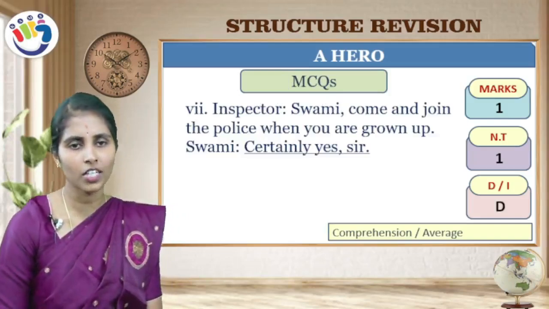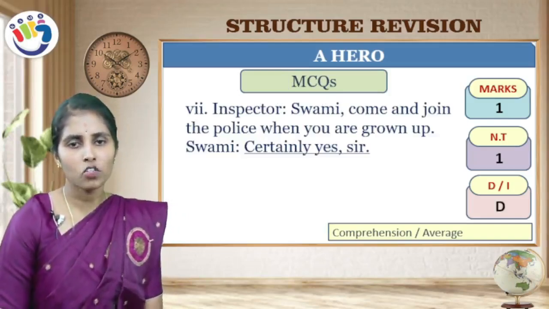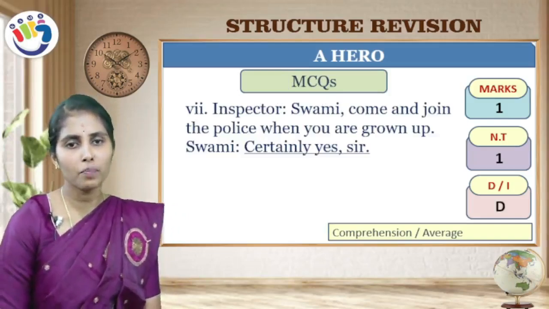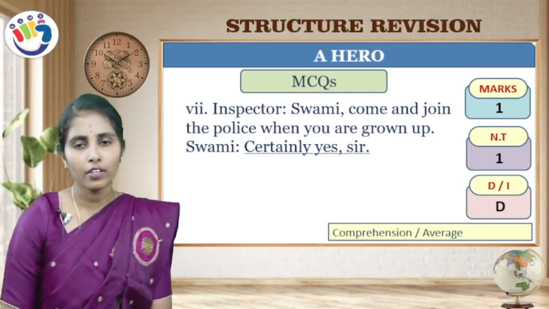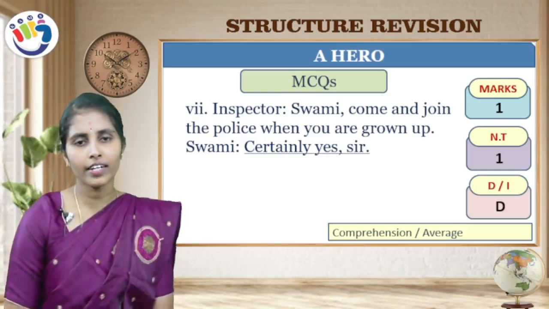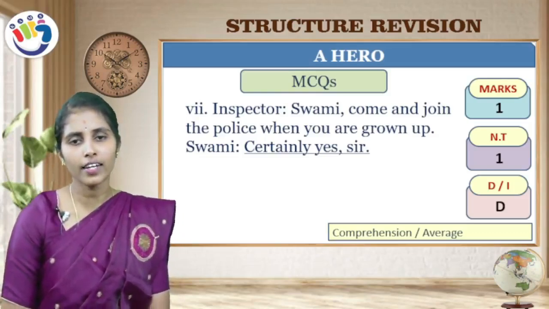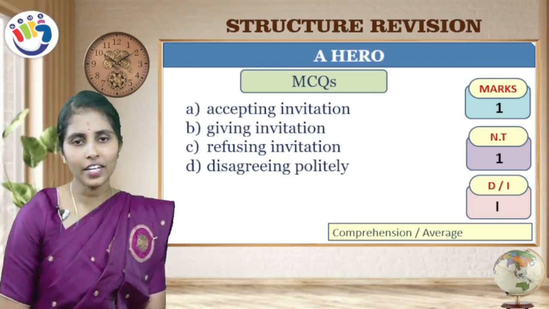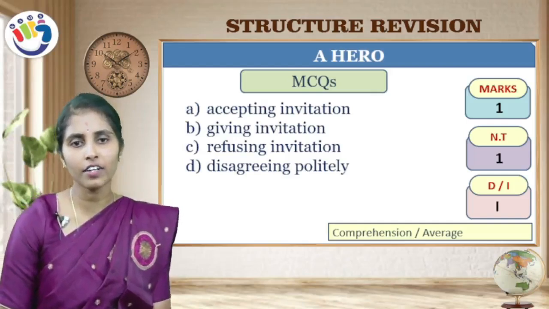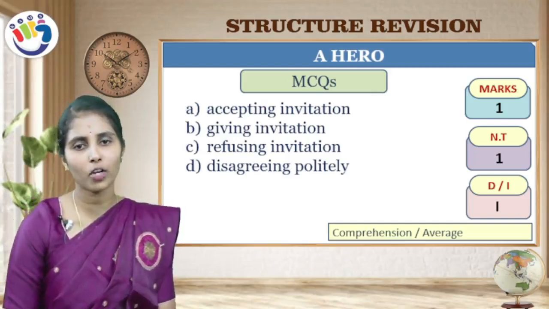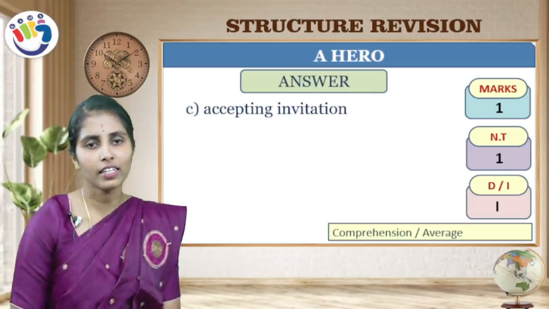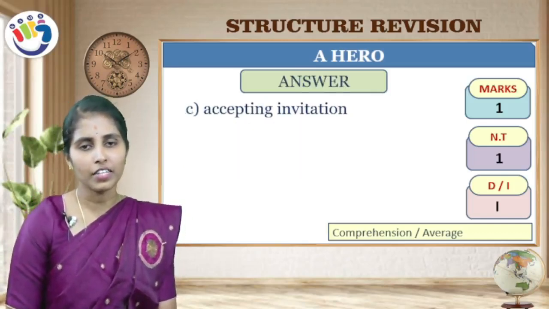Next conversation. Inspector: "Swami, come and join the police when you are grown up." Swami: "Certainly yes sir." Here the underlined words are "certainly yes sir." Accepting invitation, giving invitation, refusing invitation, disagreeing politely. So it is accepting invitation.